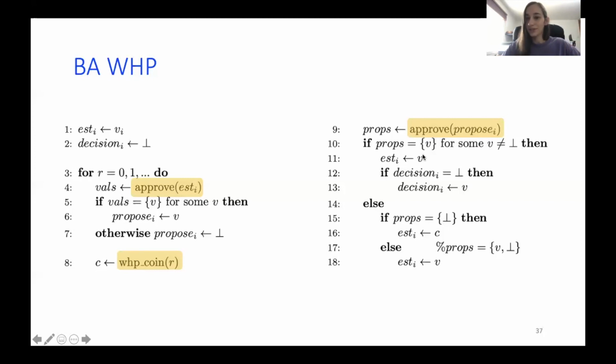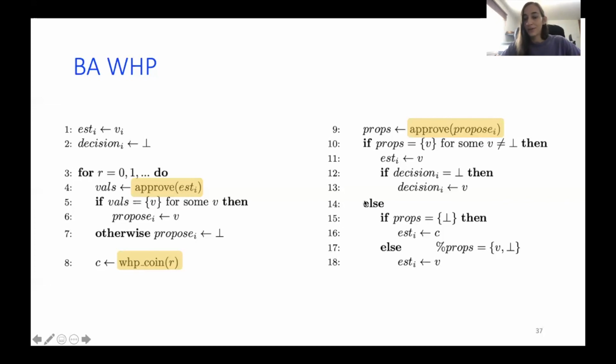So the first one decides on V, and all other correct processes that haven't decided continue with V. And then, as I said before, we reach the round where all correct processes start with the same estimation. So this is also a good case.